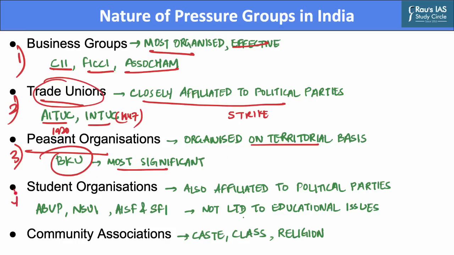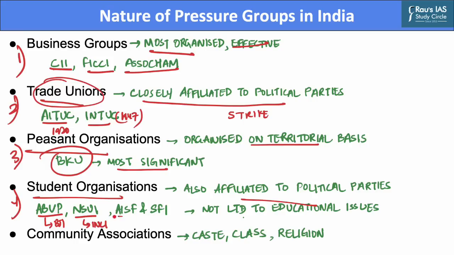The fourth type of pressure group is student organizations. They have been acting as pressure groups both prior to and after independence. After independence, political parties continue to be affiliated with these student organizations. Akhil Bharatiya Vidyarthi Parishad is closely related to the BJP, whereas the National Students Union of India is closely related to the Indian National Congress.